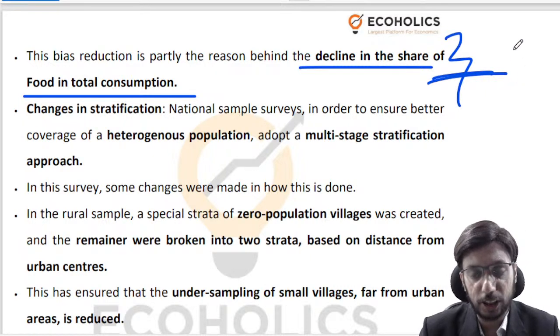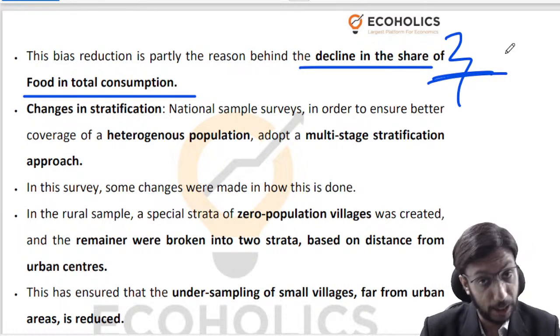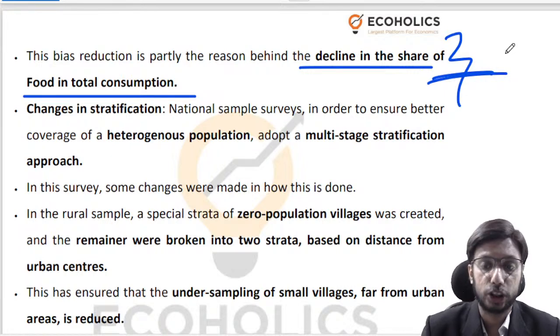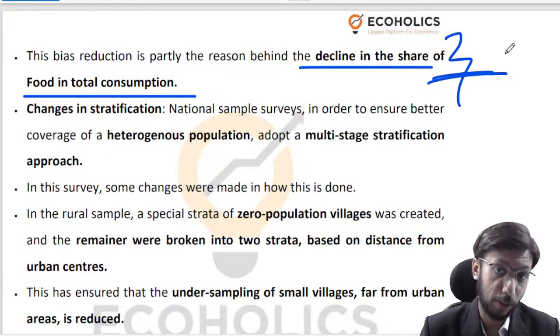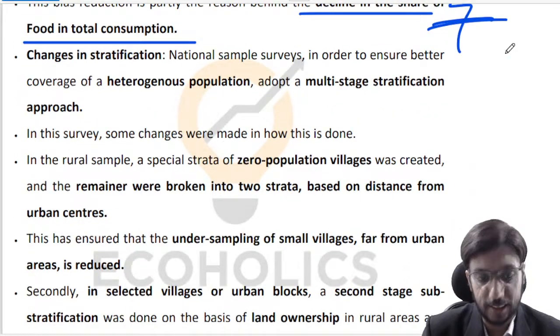And that share of expenditure on food items has undergone a decline. That's maybe because of this improved methodology, maybe because people have given you better information regarding their expenditure on durable goods and so on, and maybe that's why your share of food in total expenditure has gone down. So there are, I'm sure, a lot of maybes over there, but this is what the article is discussing.